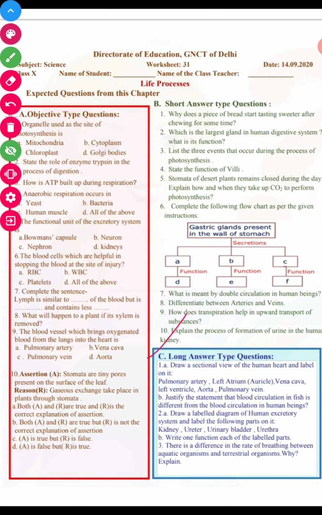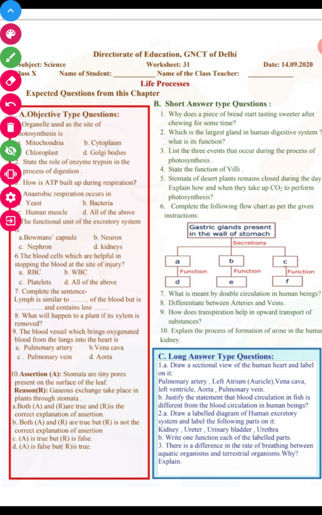We have the long type answers. First, draw the sectional view of the human heart and label it. You have also done this in your worksheet, in your last or last-to-last worksheet, the structure of the heart. So you have to draw and label the pulmonary artery, the left atrium, vena cava, left ventricle, aorta, and pulmonary vein. Next, we have: justify the statement that blood circulation in fish is different from blood circulation in human beings.